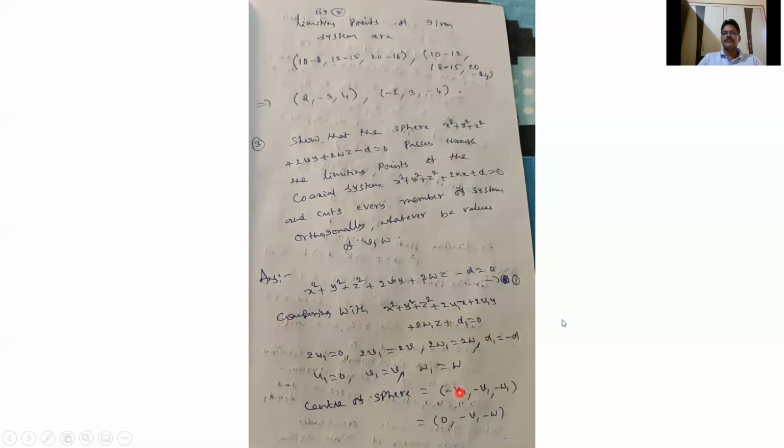And also D1 plus D2 is 0, which can be written as D1 is minus D and D2 is D. So D1 plus D2 is also 0.